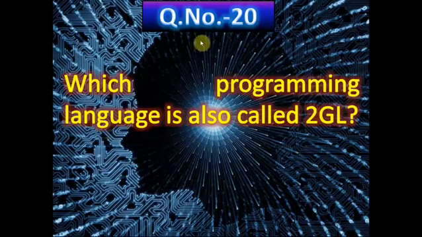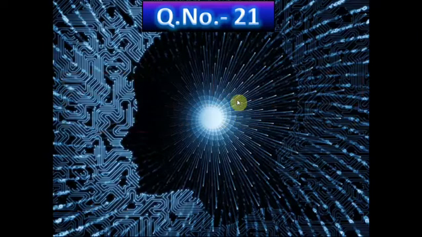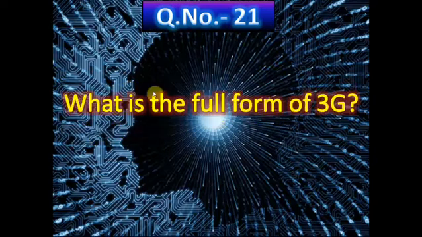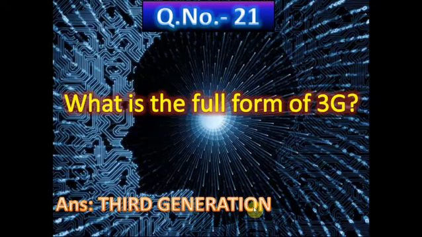Here you can see. Which programming language is also called 2GL, means second generation language. 2GL means second generation language. Now question number 21. What is the full form of 3G? And the 3G full form is third generation. Like we use 2G, 3G, 4G. It means these are the generation of the network.